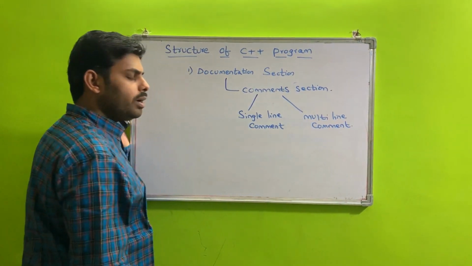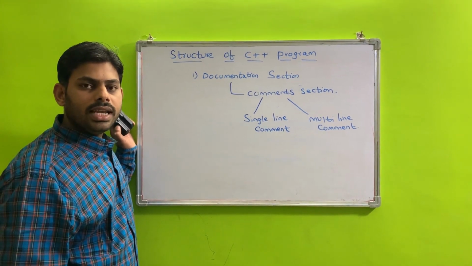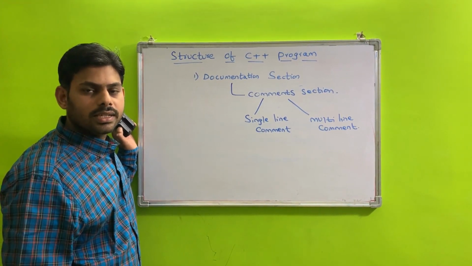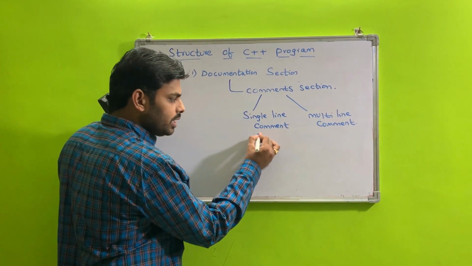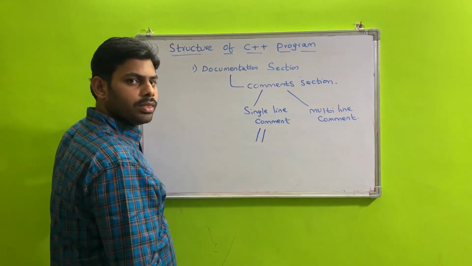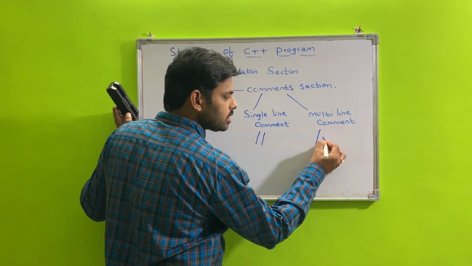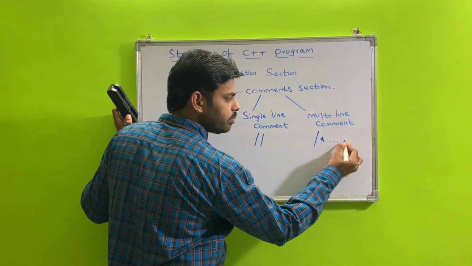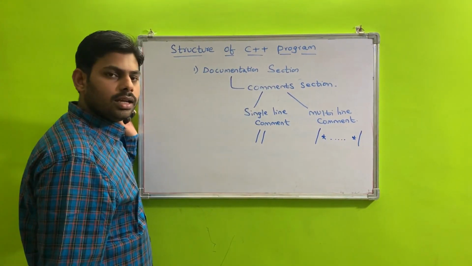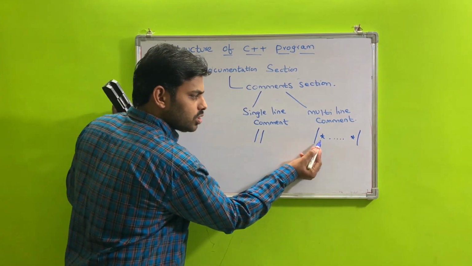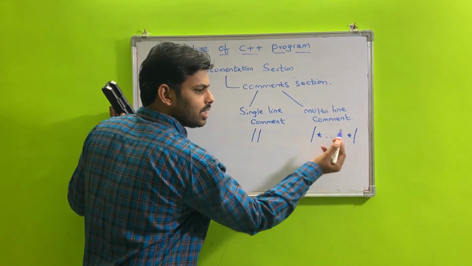The single line comment is used for line by line descriptions. The multi-line comment is used for multi-line descriptions. The single line comment can be represented by using a double slash followed by your statement. The multi-line comment begins with slash star, your statements, and ends with star slash.